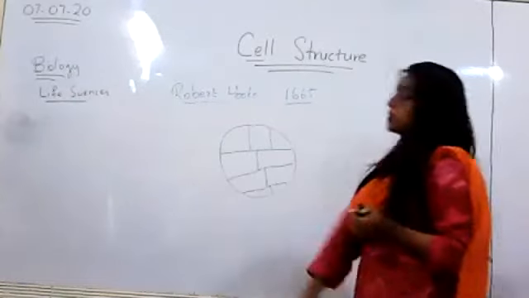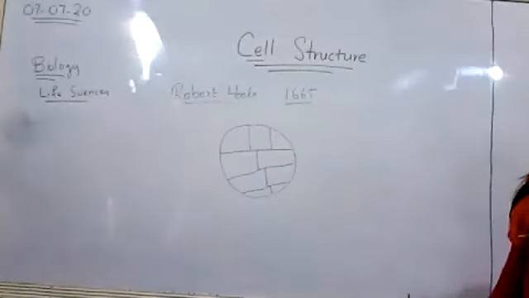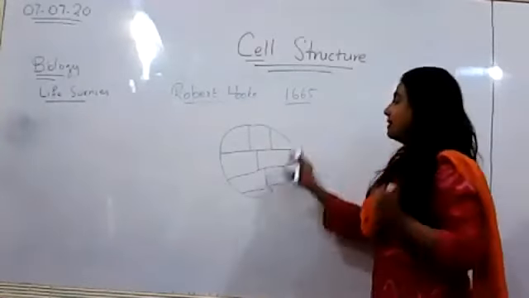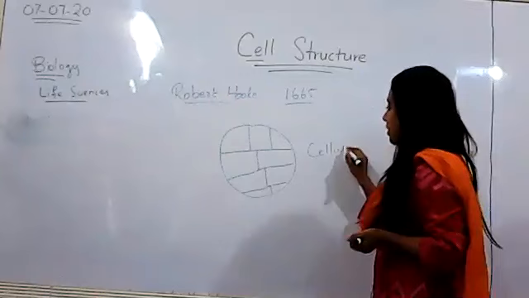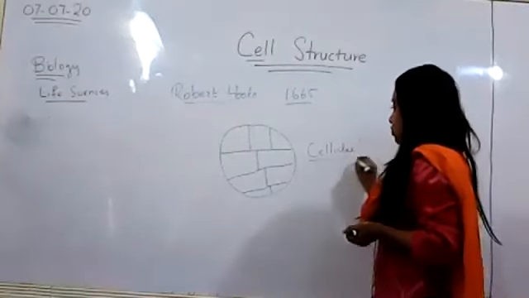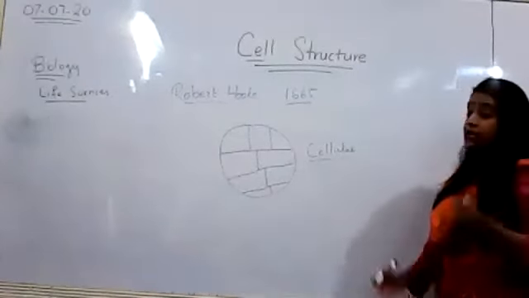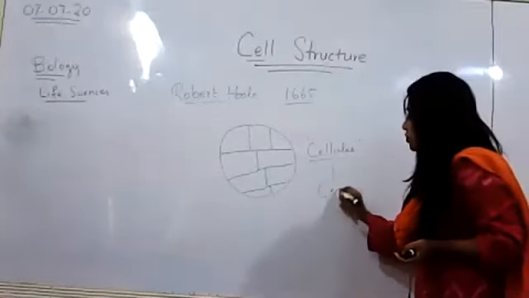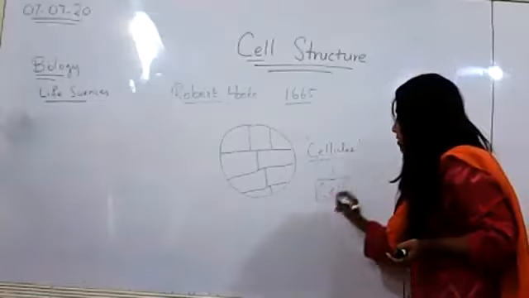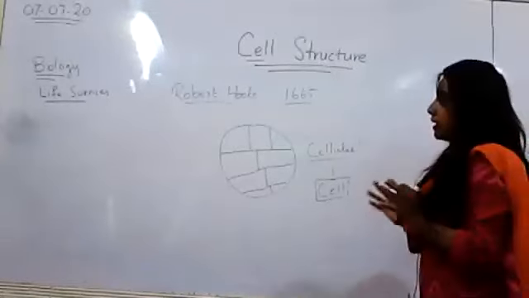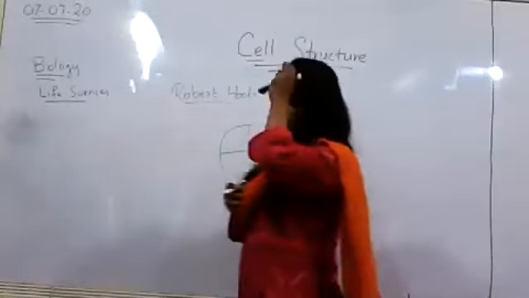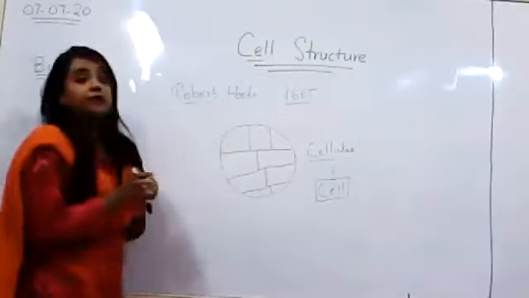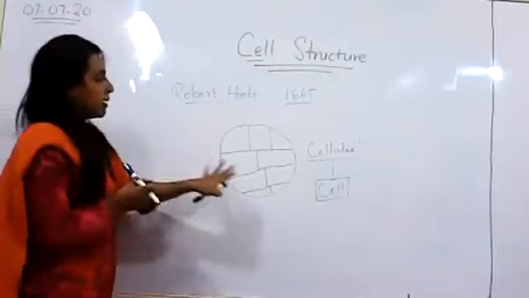Huge empty boxes. At that point, in his given language, he called these boxes cellulae. So the first word that was given to today's cell was cellulae, which gradually changed into the cell that we now call, right? At that point, because the microscope was not very well developed, we saw empty boxes, and he called those empty boxes cells.